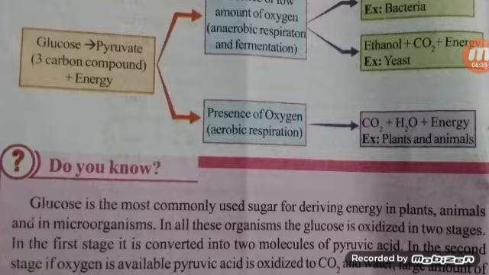In the second stage, if oxygen is available, pyruvic acid is oxidized to carbon dioxide and water, and a large amount of energy is released. If oxygen is not available, lactic acid, ethanol, CO2, and energy are released. This is anaerobic respiration.